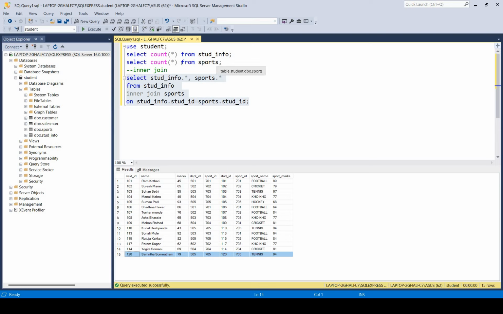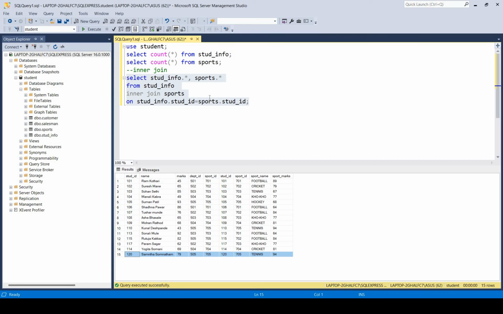And in the sports table it was 18. So in that 24 and 18, how many records are common? Only 15 records are common. That's why it displays only those records which are common in both the tables, based on the stud id column.